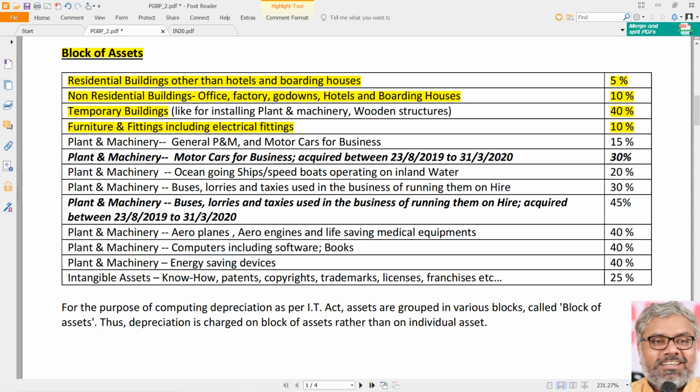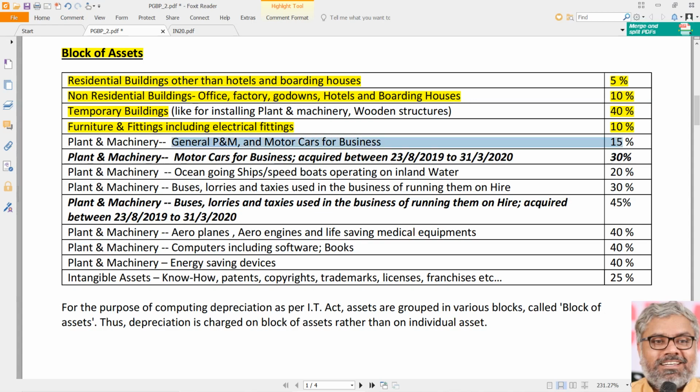The rate of depreciation is 10%. You have to remember them. Now there is a big list of plant and machinery assets, but each of them has a different rate of depreciation. Look at them individually.